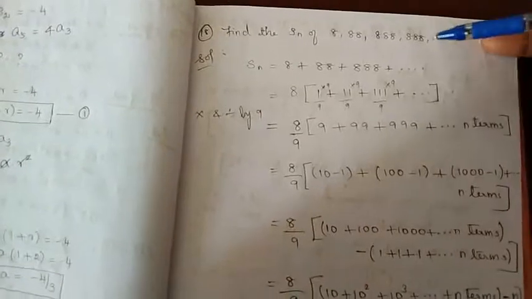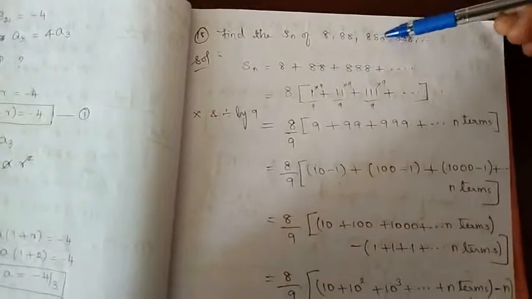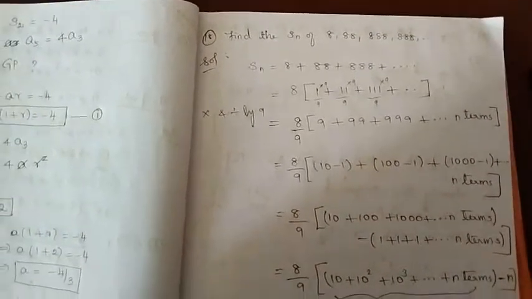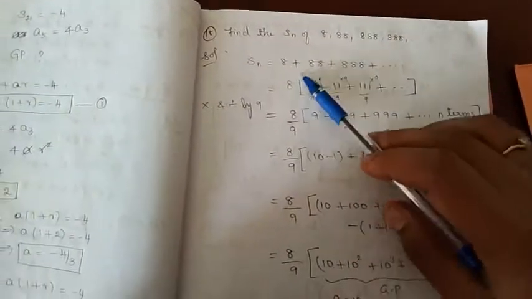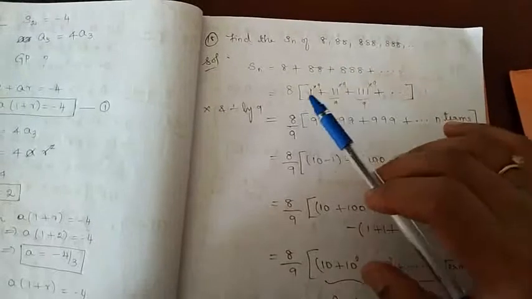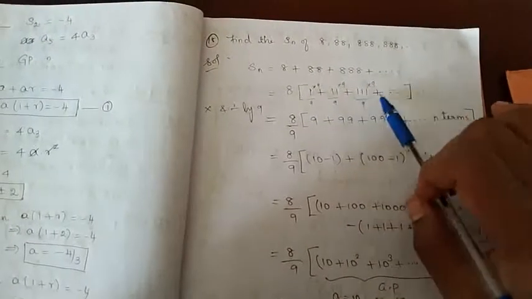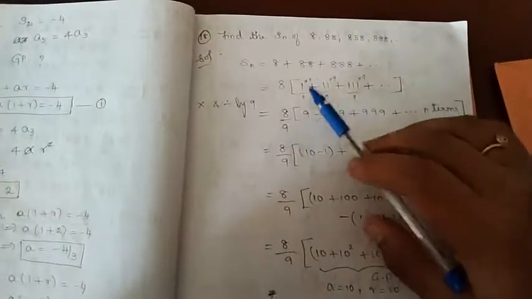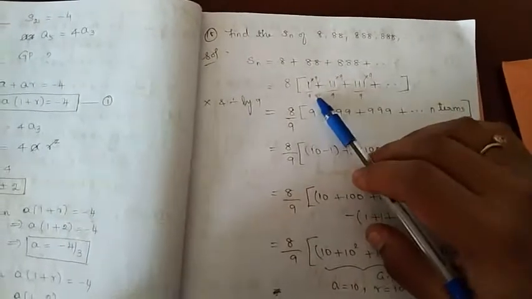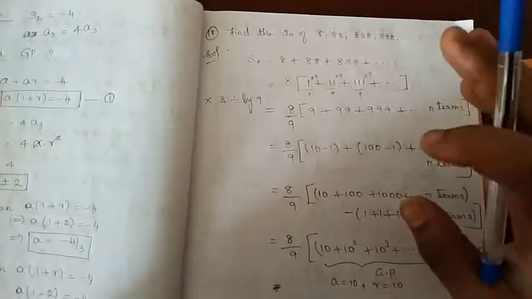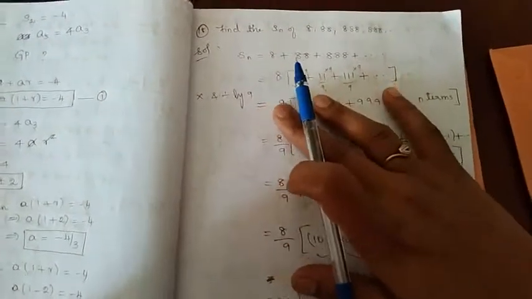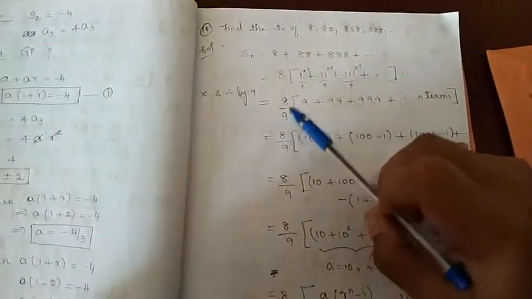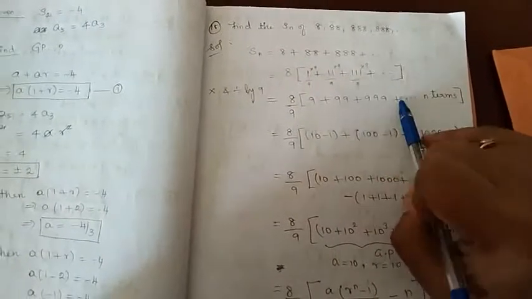Now let us see this problem. Find the Sn of 8 plus 88 plus 888. This is again a standard problem which is repeatedly asked. So if you have a question like this, first take 8 as common. So we will get 1 plus 11 plus 111 plus etc. Now you have to multiply and divide by 9. This is the standard procedure. You have to multiply and divide by 9 after taking that common number. Then it will become 8 by 9 into 9 plus 99 plus 999.